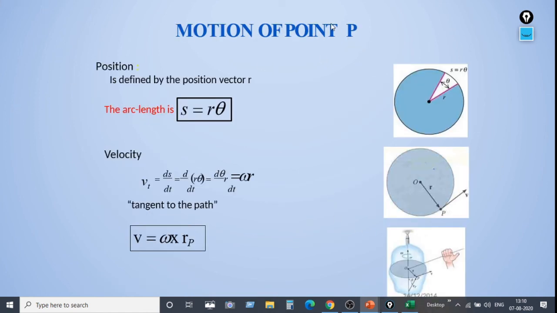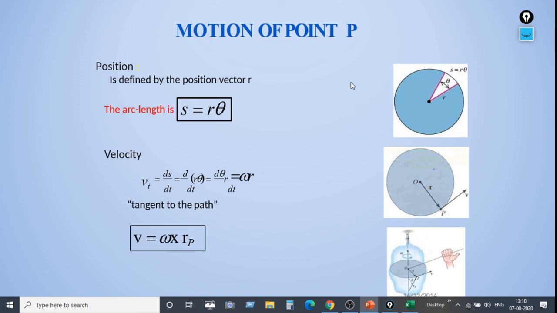Now we will see motion of point P. Position is defined by the position vector r. See, this is the radius formed by the circular motion. So from the fixed point to this point, this is the distance, or say radius. So position is defined by the position vector r. So now we will calculate the arc length. If you see, the arc length is nothing but this arc, the pink color one. So the highlighted pink color one shows the arc length.